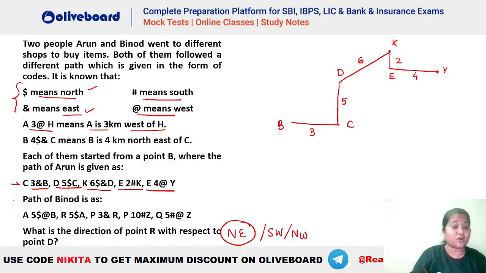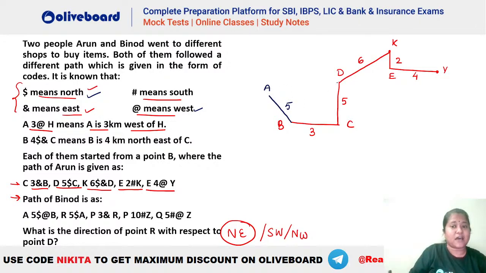Okay, let's talk about Binod here. Now let's make Binod's path. Let's see what we have here. Binod is starting from point A, $5 @ B. What is the meaning of dollar at the rate? Dollar means north, at the rate means west. So you can see it has to be 5 meters northwest like this, right? Let's say this is your 5 meters and this is your A here.